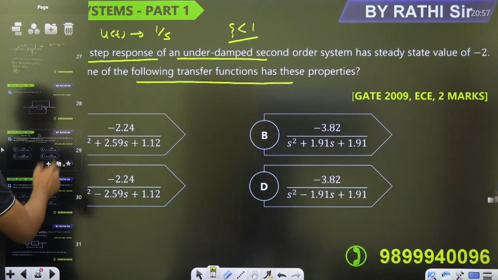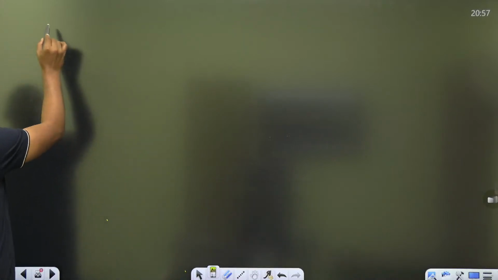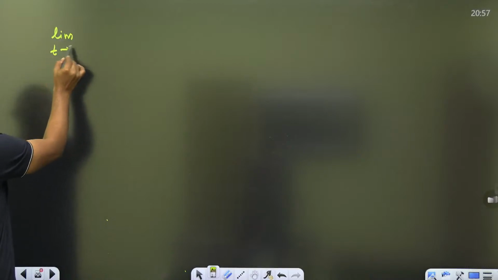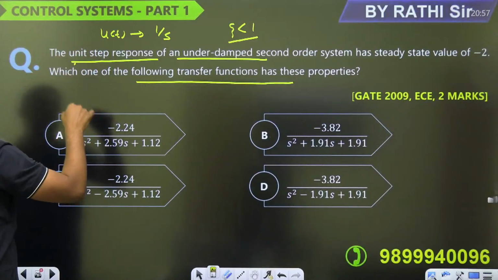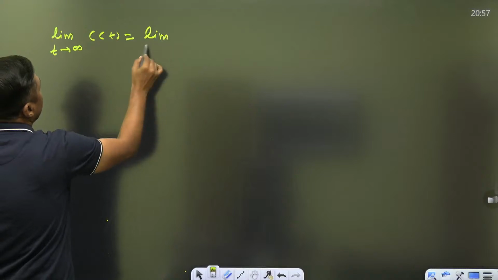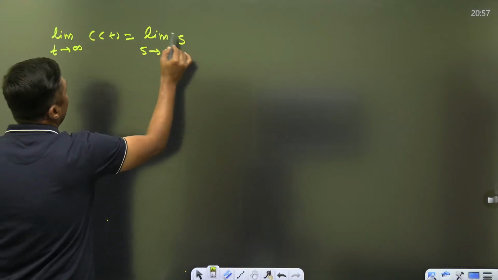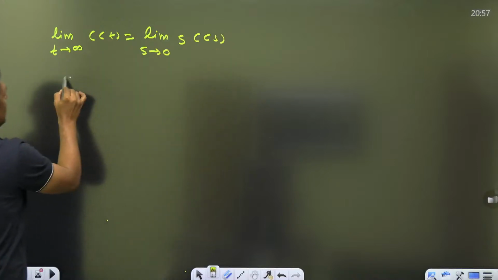But again, okay, how we can find the steady state value for second order system? Steady state value means limit t tends to infinity of c(t). This is the function c(t). It is equal to limit s tends to 0, s of C(s). And what is the C(s) by R(s)?